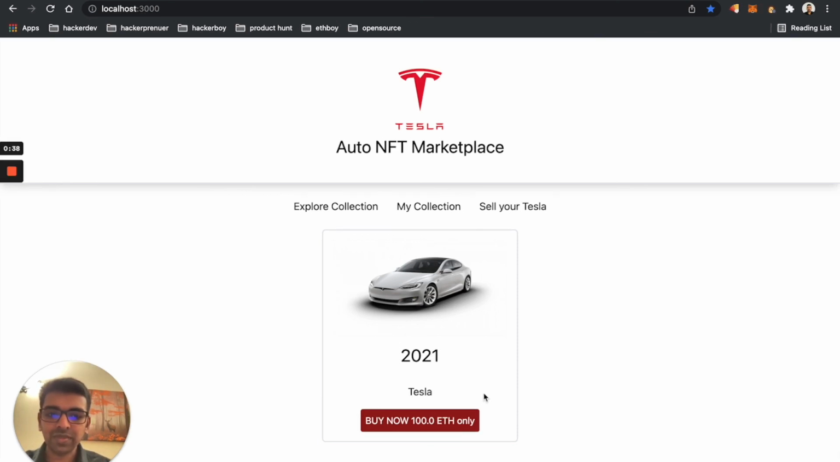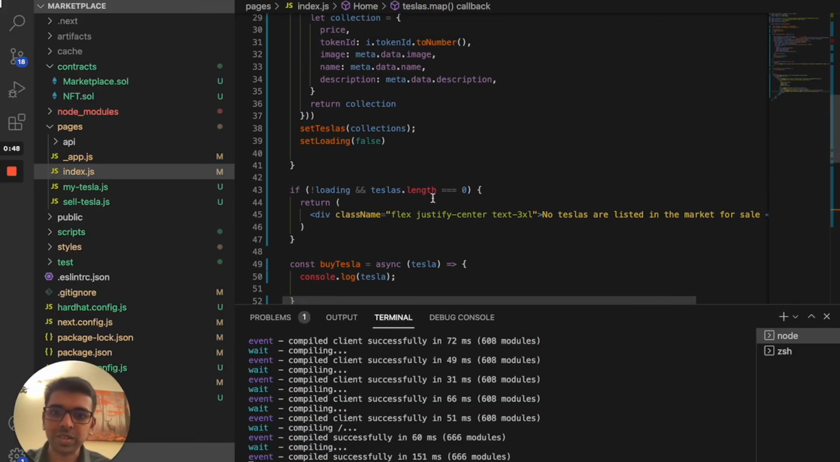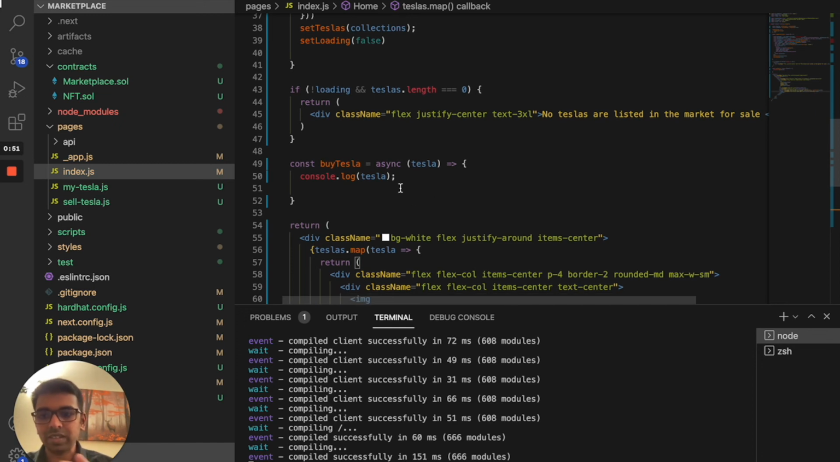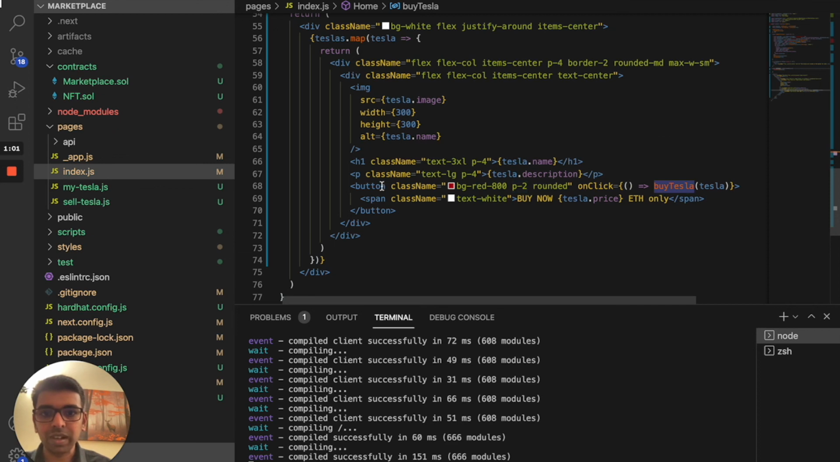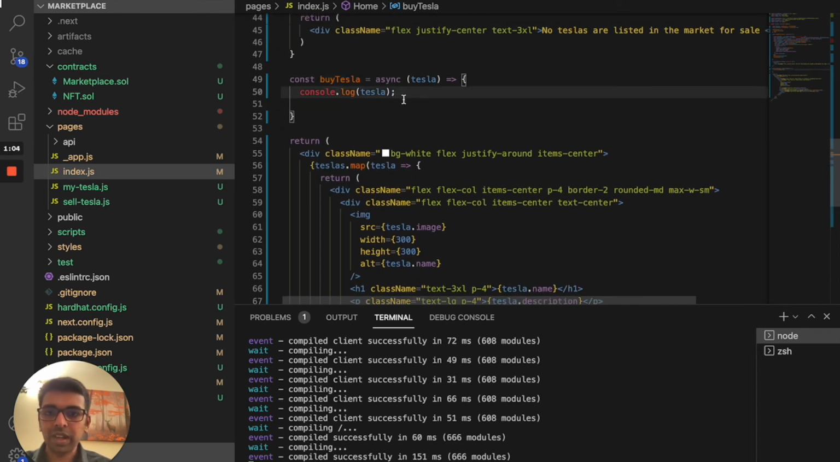The next functionality we need for our UI is an option to buy the NFT. Let's start writing that. If you go to our index.js, that's where we are listing all the collection. There is a function we already wrote called buy Tesla. That comes in when you click on that button, so it'll give you some information about the NFT. Let's write the code to trigger a MetaMask model, pay the price for that NFT, and do that transaction.